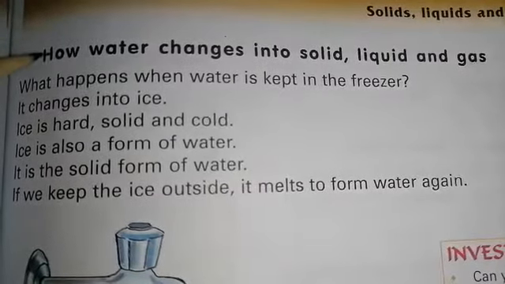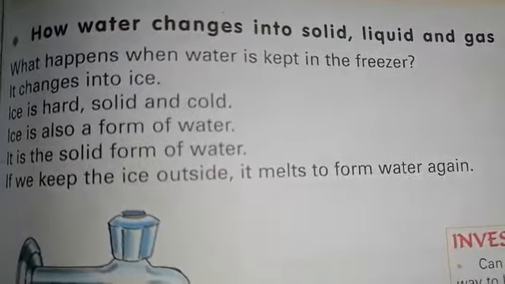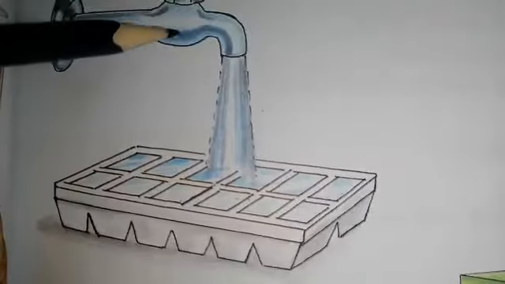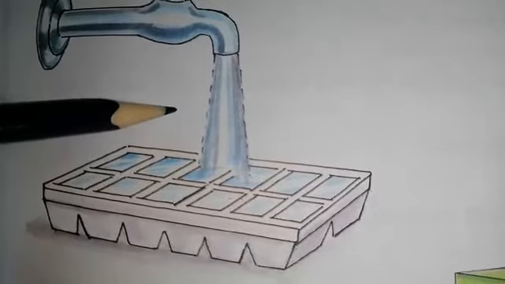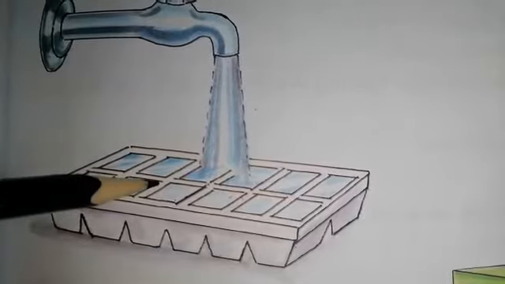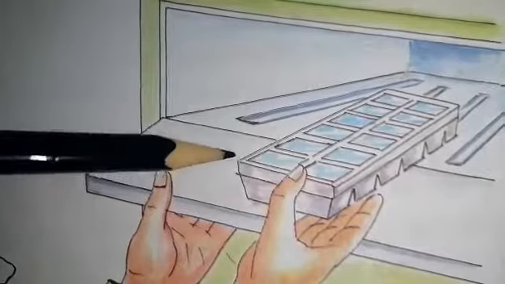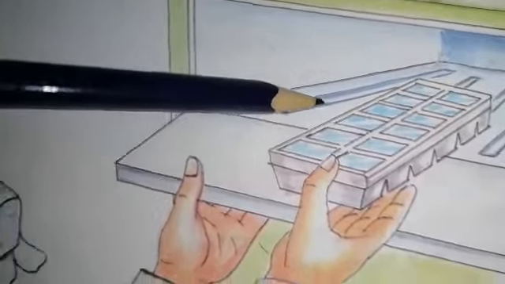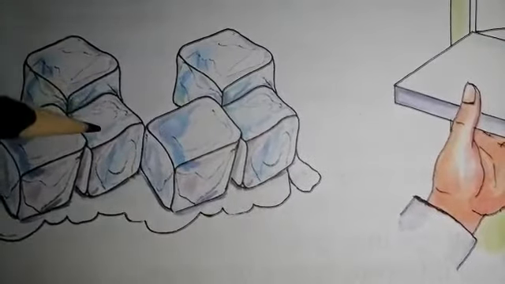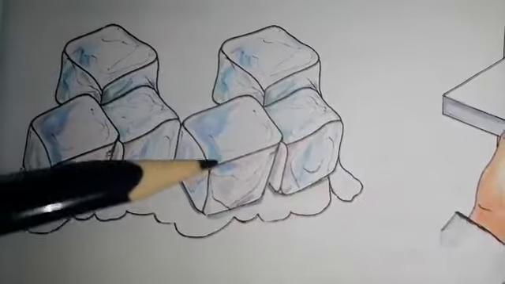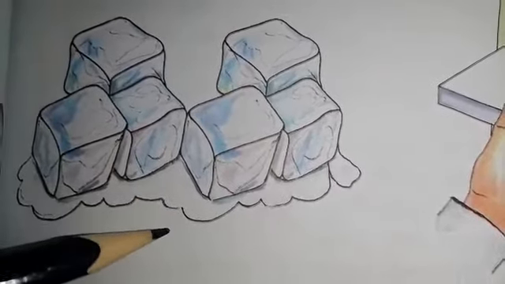Our next topic is how water changes into solid, liquid, and gases. So the question arises, what happens when water is kept in the freezer? Have you ever noticed what happens whenever you put water in the freezer? Here, this person is putting some water into the freezer and it changes into ice. Ice is hard, solid, and cold. So now, what is ice? Ice is also a form of water. It is the solid form of water.